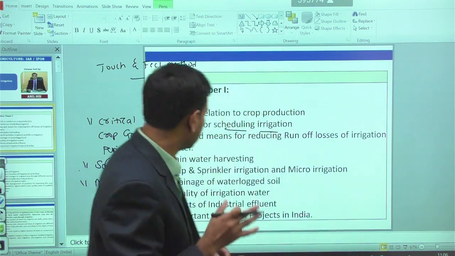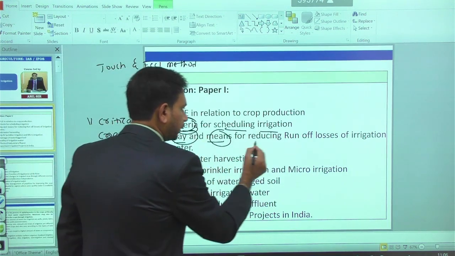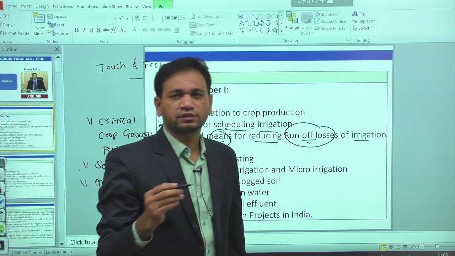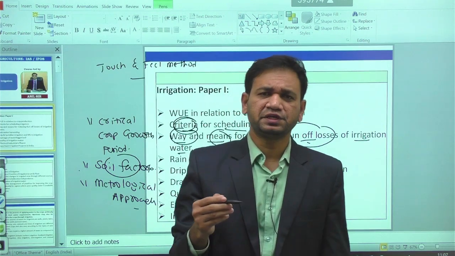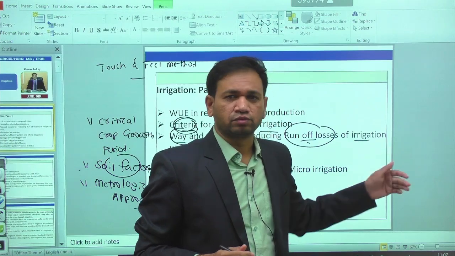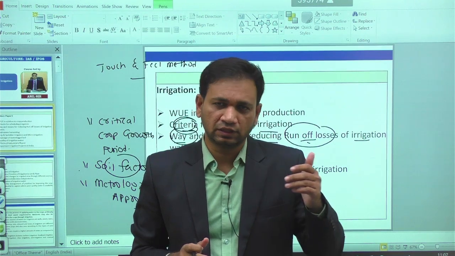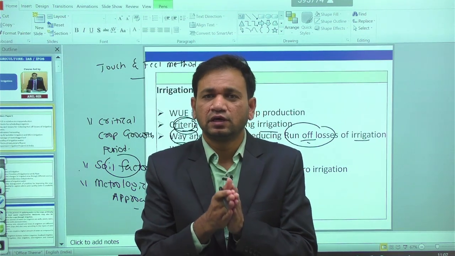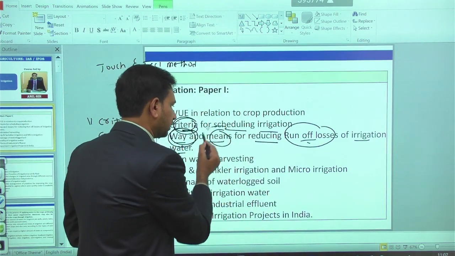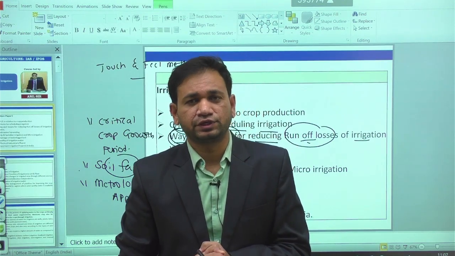Then apart from that, we are having the third syllabus topic called ways and means for reducing the runoff losses of irrigation water. Runoff losses means sedimentation of soil particles by the movement of water. By the water movement, washing of the soil particles can take place from one region into another region. So in order to minimize the sedimentation or runoff losses in agriculture, various agronomic practices and various mechanical and engineering practices are collectively used to minimize the sedimentation of soil particles.